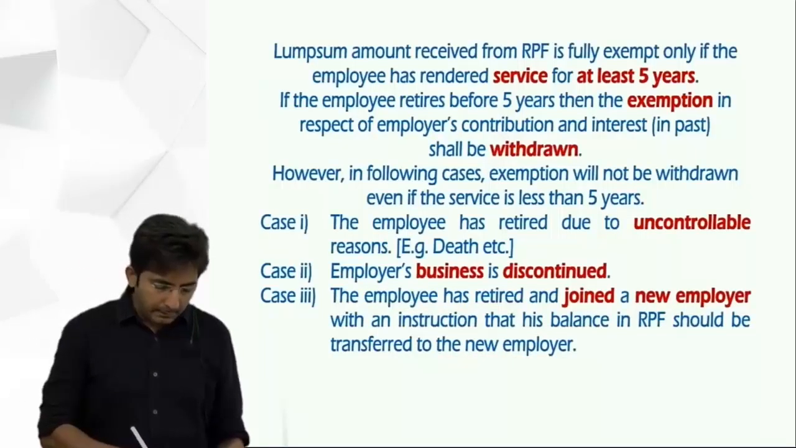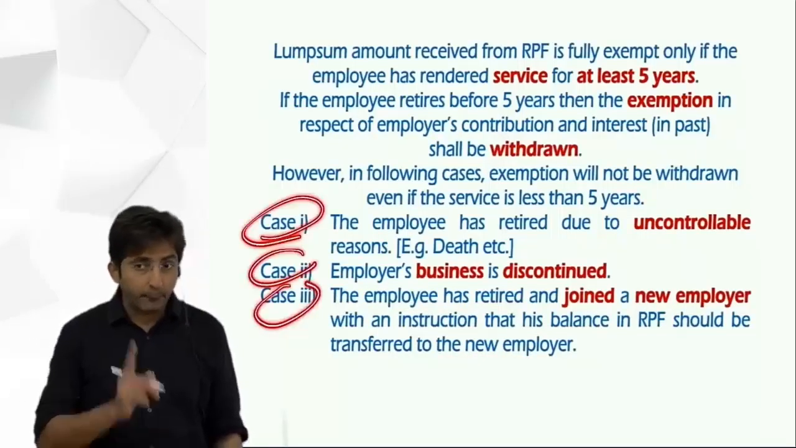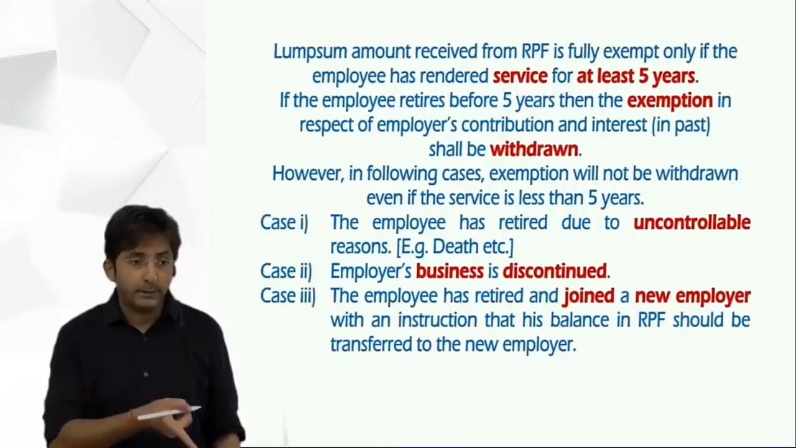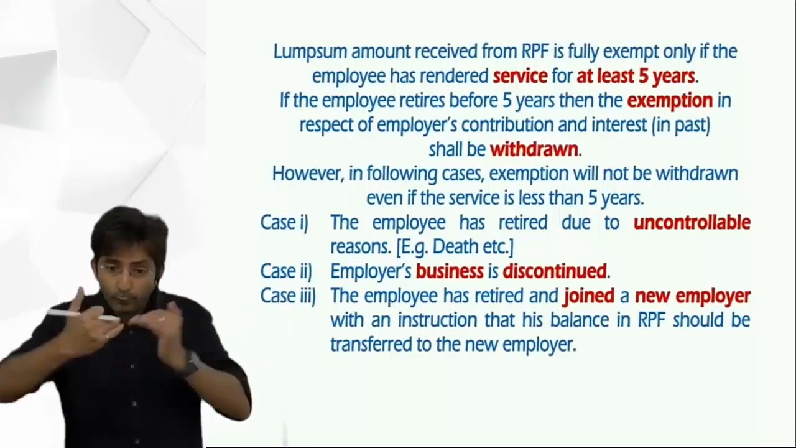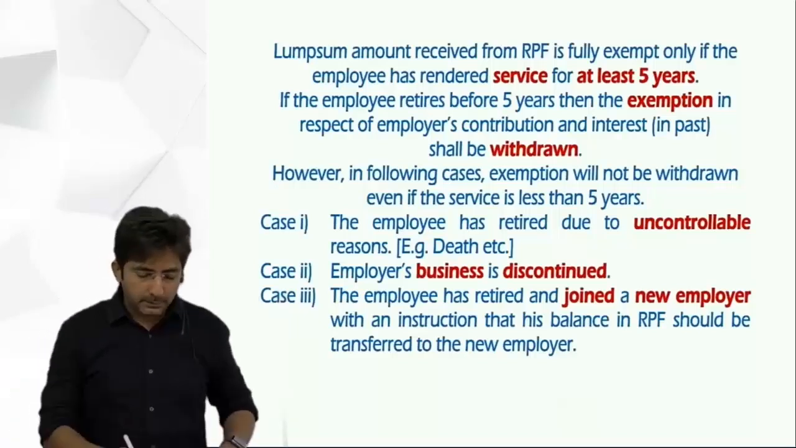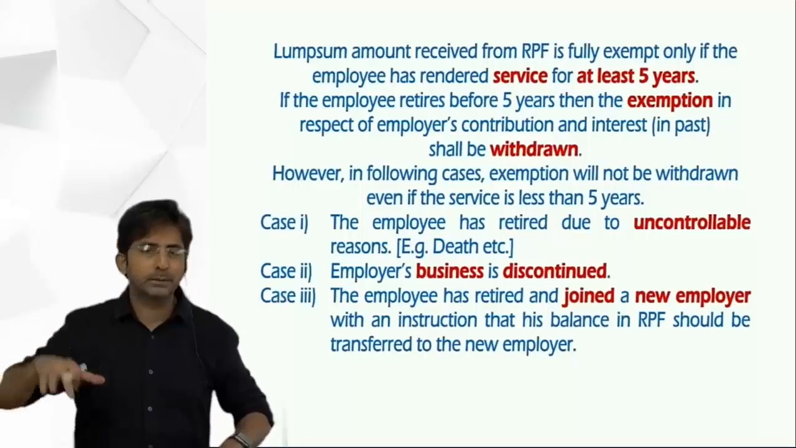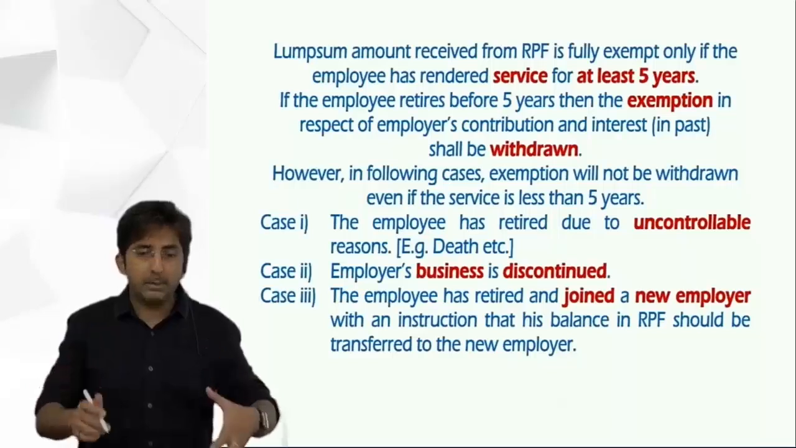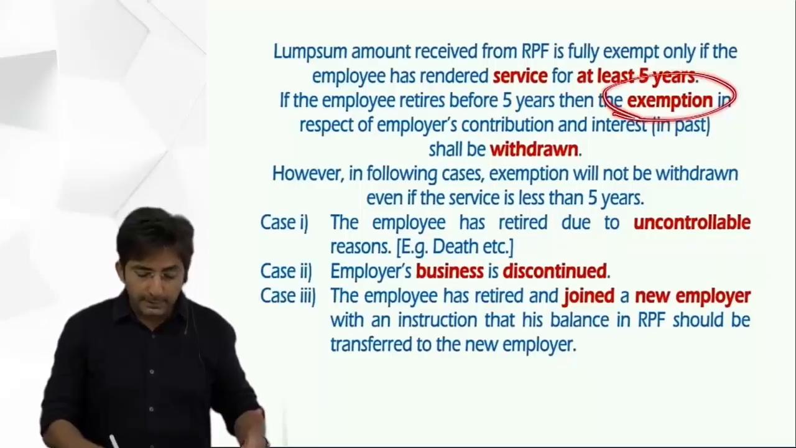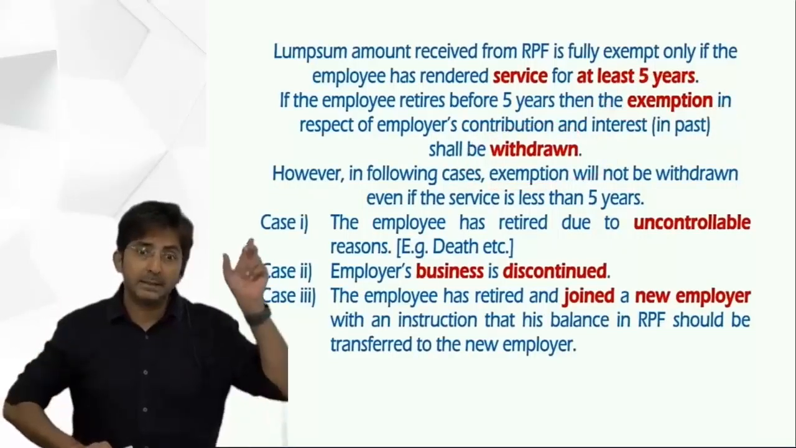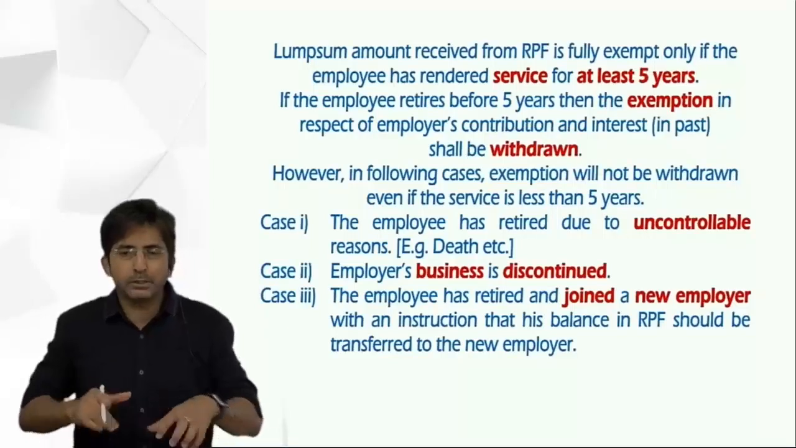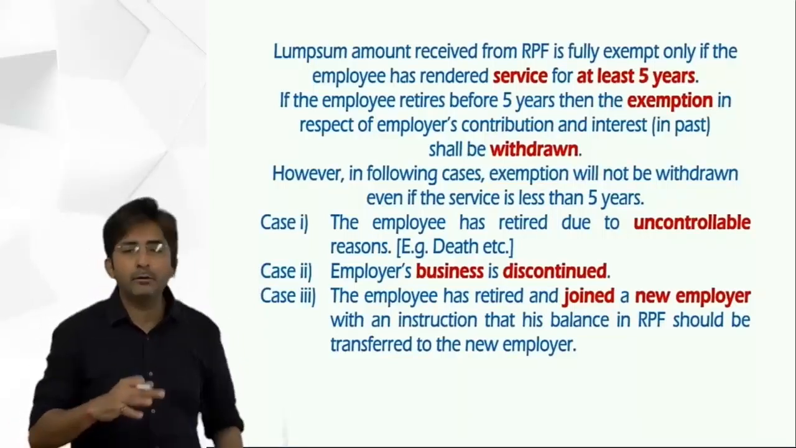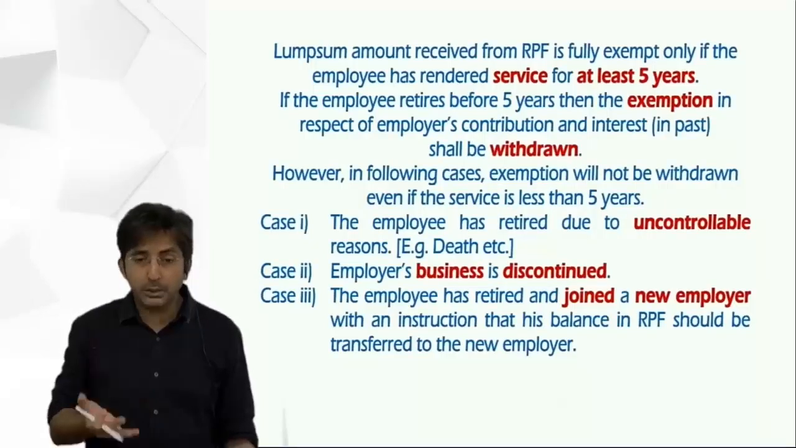But other than these 3 cases, if you have left the job before 5 years, your exemption will be withdrawn. But usually this will not come in the form of a sum, because if they give a sum on this, to withdraw the exemption you should know the data of the past 3 years. So this is more or less a theory question. This can come as a theory question.